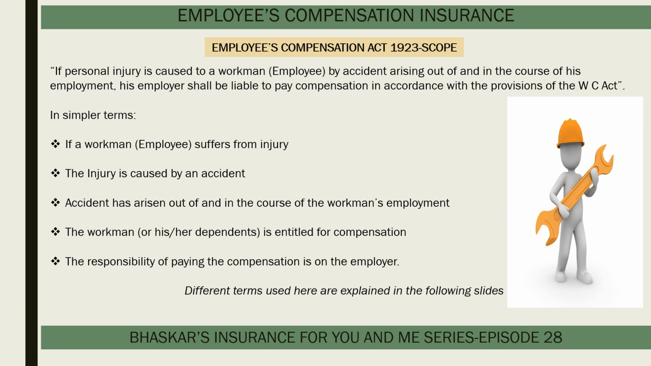In simpler terms, it means if a workman suffers from injury and the injury is caused by an accident, the accident has arisen out of and in the course of the workman's employment, the workman or his or her dependents are entitled for compensation. And the responsibility of paying the compensation is on the employer. So to fully appreciate the scope of this act, the different terms which we referred just now, which are used in the act, need to be understood in the context of the act. So now we will look into these terms one by one.